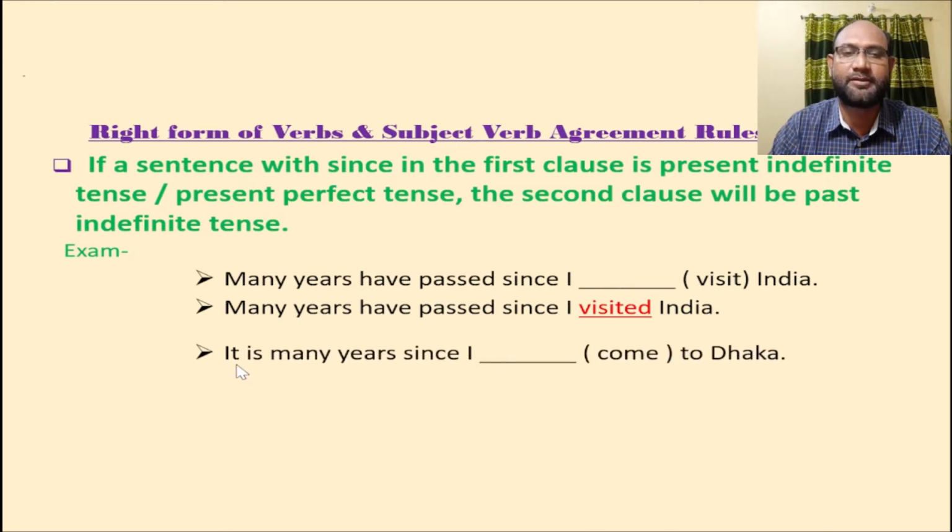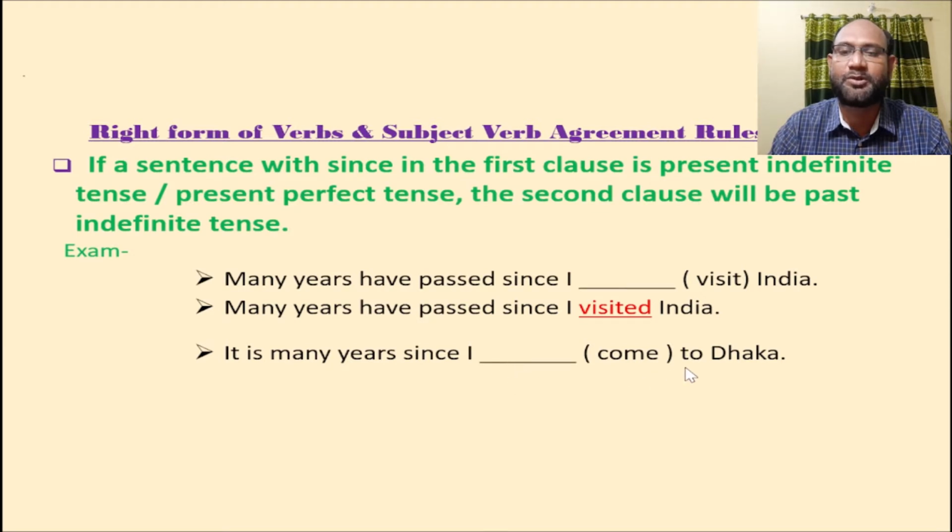And dear students, it is many years since I, in the bracket, come to Dhaka. Please look at the screen. It is many years since. It is also present indefinite tense, and then after since we will write the verb in past form, because the first clause is in present indefinite tense. After since we will write the clause in past indefinite tense.